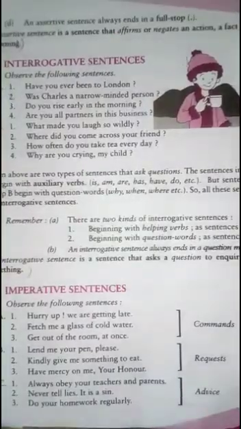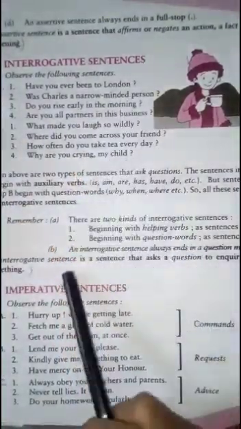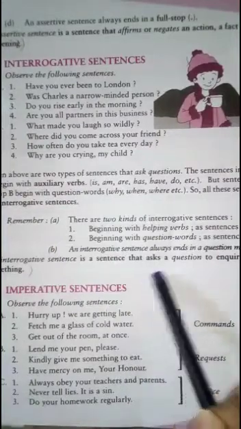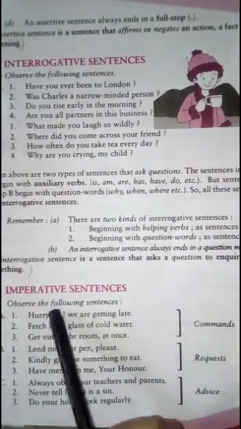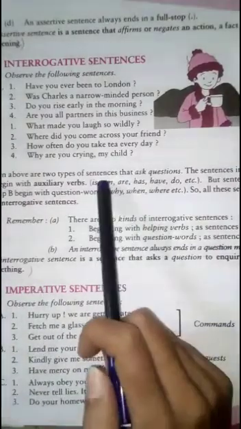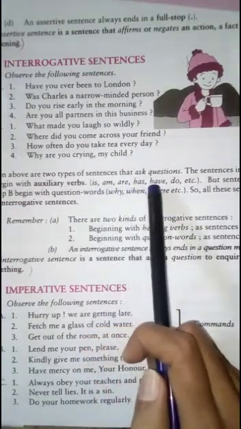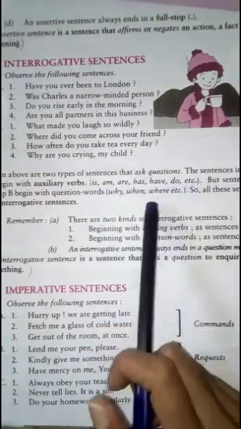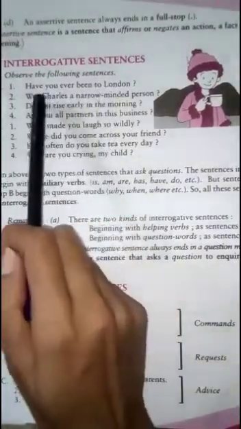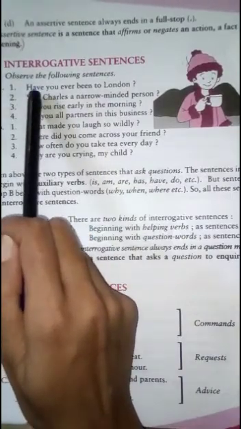Now our next kind of sentences is the interrogative sentences. Interrogative sentences are those sentences which ask any question about anything to inquire something. Interrogative sentences are of 2 kinds. First one, we start with the helping verbs. Like these are is, am, are, has, have, to, etc. Like see here, have you ever been to London? Now this sentence is asking any question but starting with the helping verb.